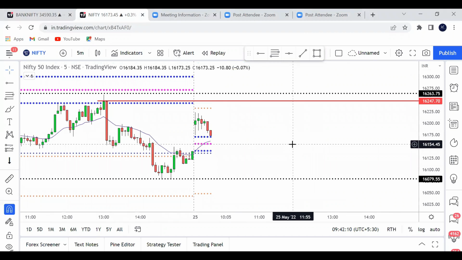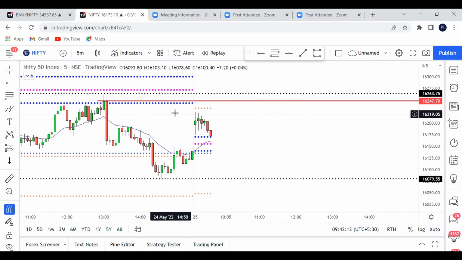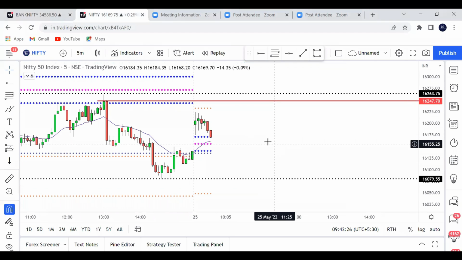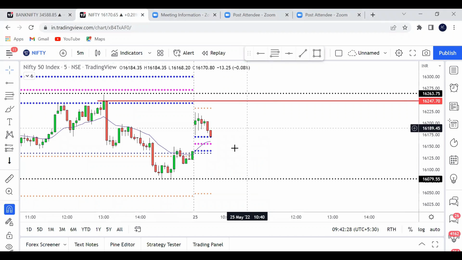But somehow I'm not comfortable going long, even though there is a CPR support, because somehow for me it looks like the market is bearish. The market is trying to trap the retailers who went long on this bullish candle. If it breaks the CPR, then I'm going to take a short. In Nifty, I'll take the short trade if it breaks the CPR.